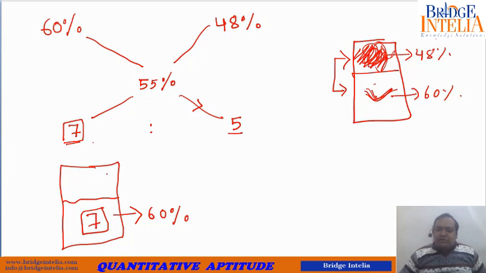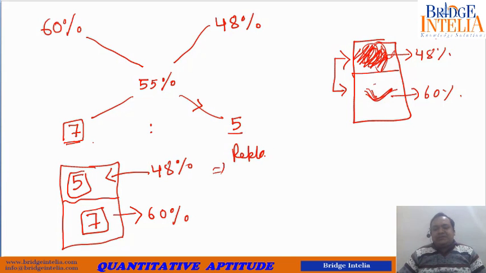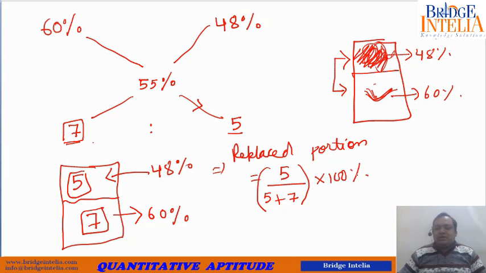So you took this out and replaced it with 48% solution. Out of a total of 12 parts, you have replaced 5 parts. So the replaced portion was 5 out of 12. In terms of percentage, this is 5 by 12 into 100%.